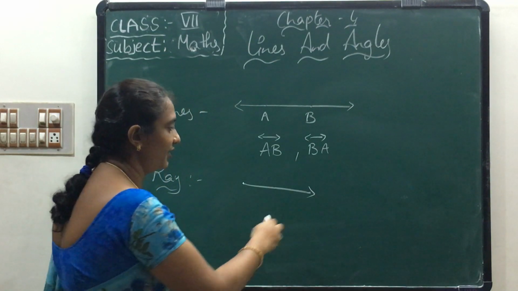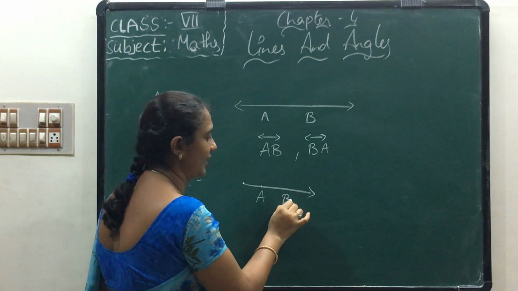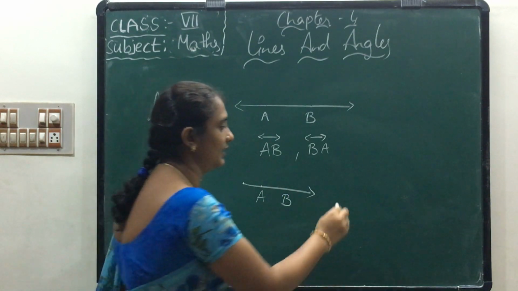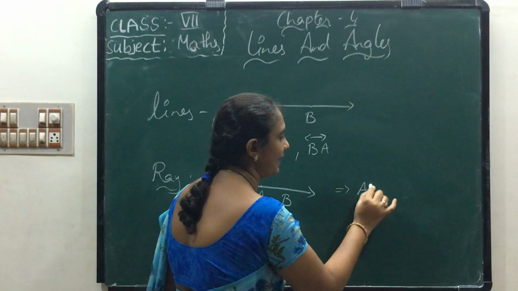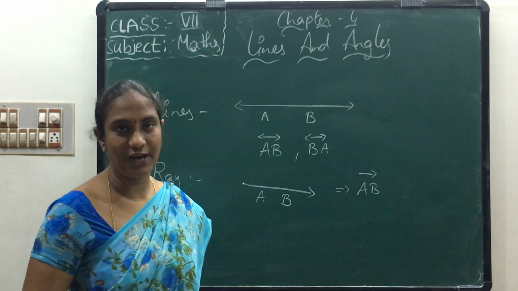Next, for a ray, how can we write? For example, if you take 2 points A and B, how do we have to write? What is the symbol of AB? For a ray, we have to take the symbol like this.